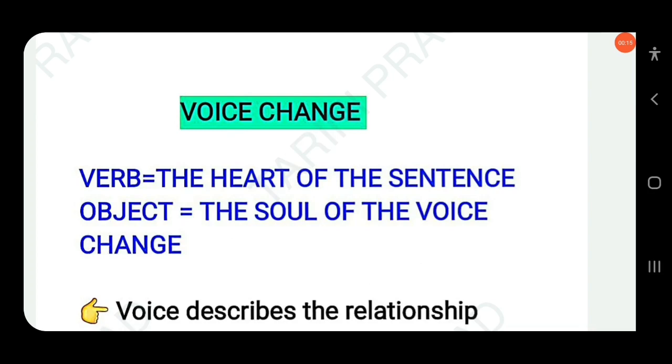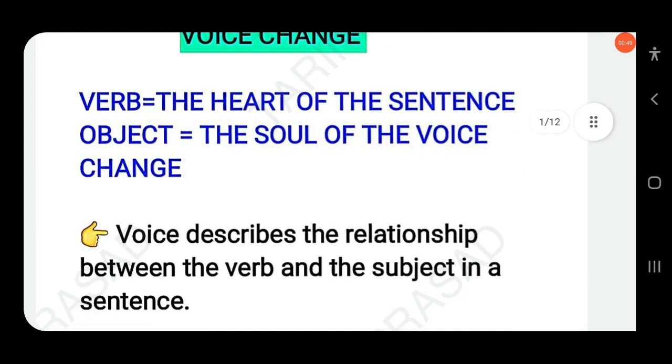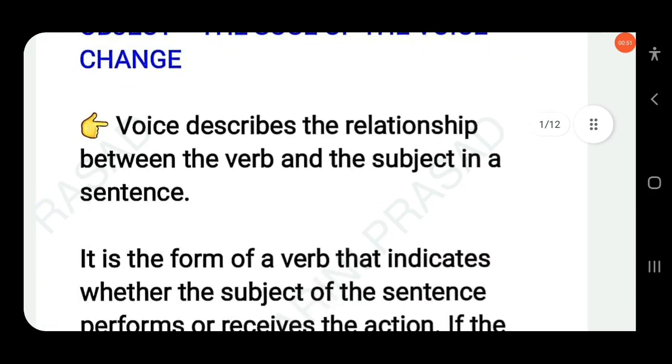Dear students, in this video we will discuss voice change, how to change active into passive. In voice change, subject, object, and verb play the most important role. Here, voice describes the relationship between the verb and the subject in a sentence.